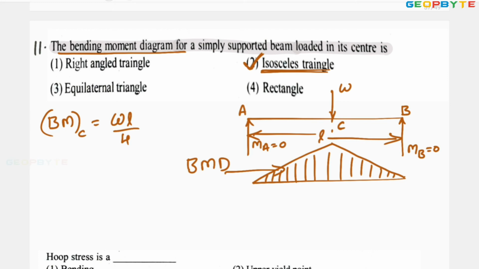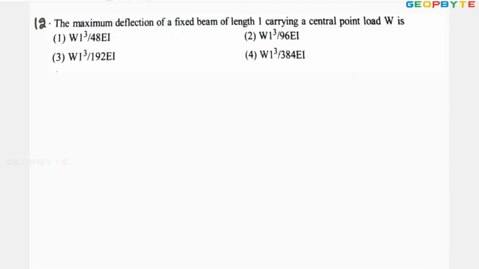Let us take another problem. Look at the 12th problem. The maximum deflection of a fixed beam of length L carrying a central point load W is. The given problem is for a fixed beam like this. Fixed beam.